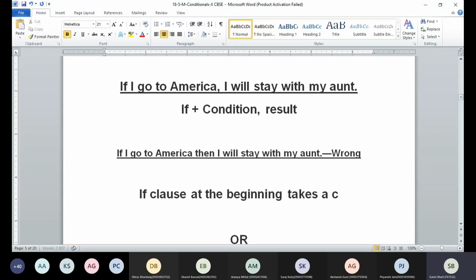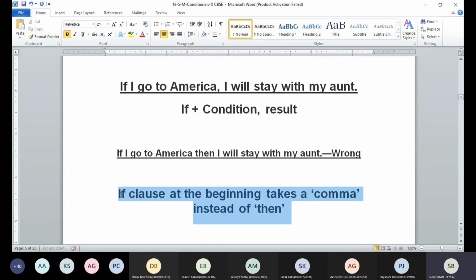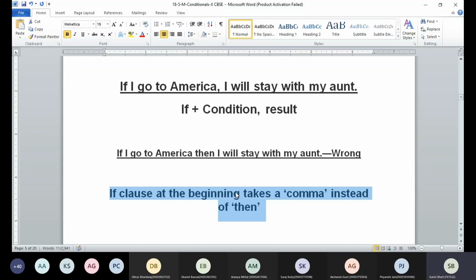It takes a comma instead of then. We cannot use the word then, guys, because if you use then, it is going to become a subordinate clause. We cannot make a sentence using two subordinate clauses without using the main clause. So we cannot say, if I go to America, then I will stay with my aunt. This sentence is going to be wrong.